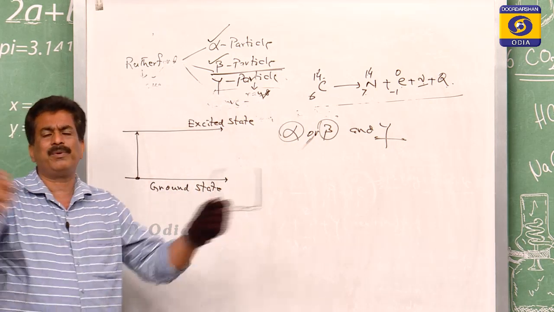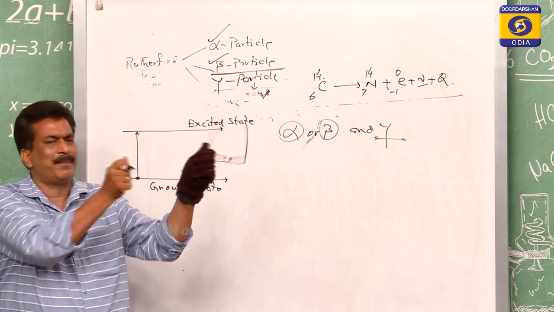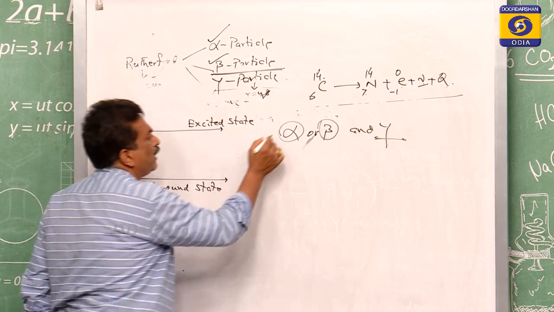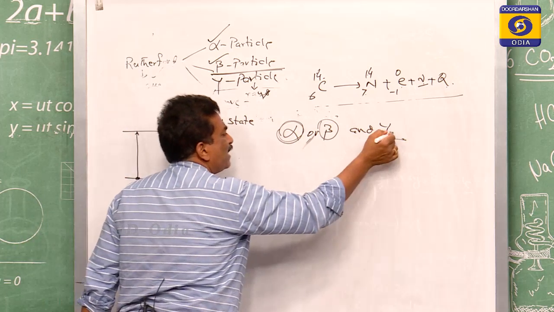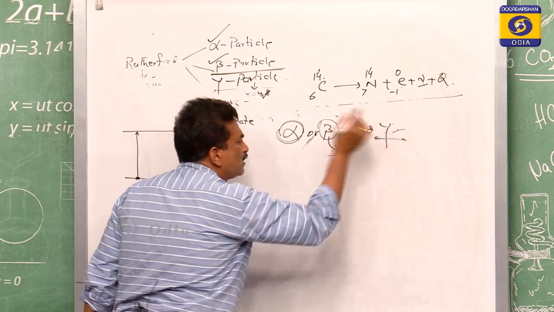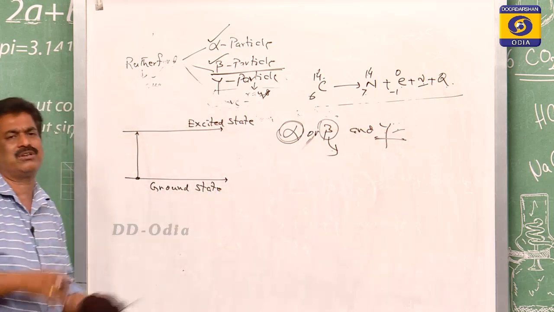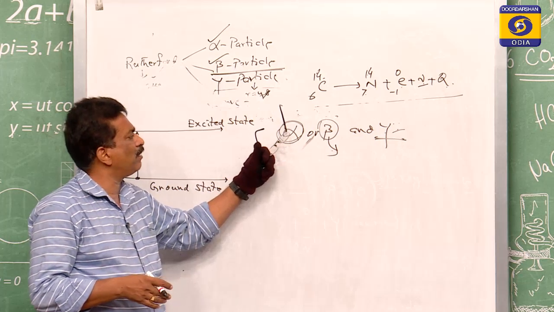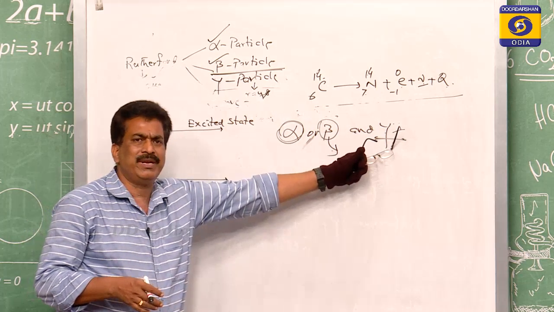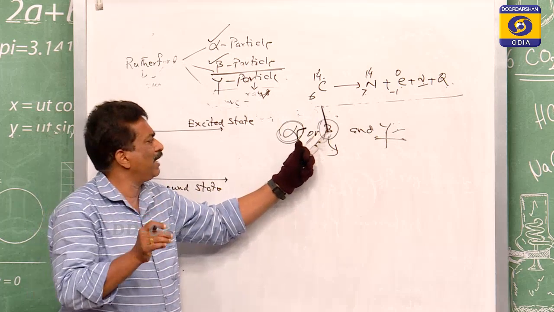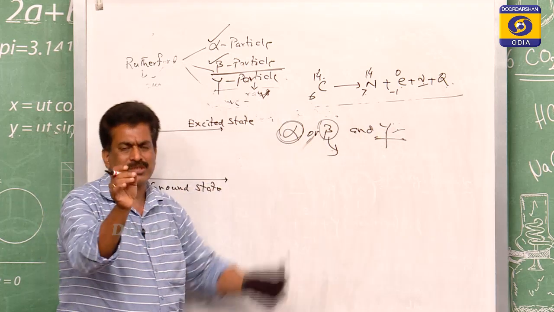Suppose some alpha is emitted, the gamma is there. Some beta is emitted, the gamma is there. Suppose this is a dessert. If you take veg, the gamma is there. If you take non-veg, this is the gamma, that is the dessert. Suppose you take paratha, then the sweet is there. Suppose you take simple rice, then also the sweet is there.